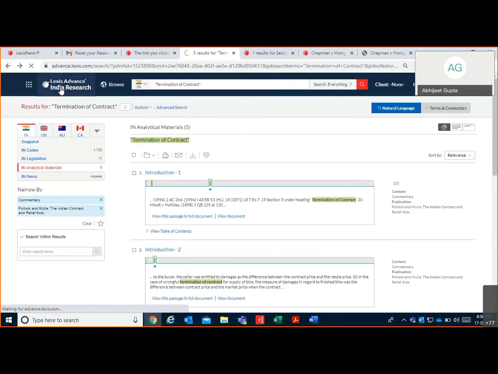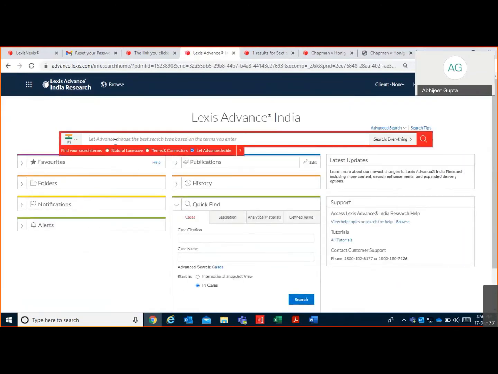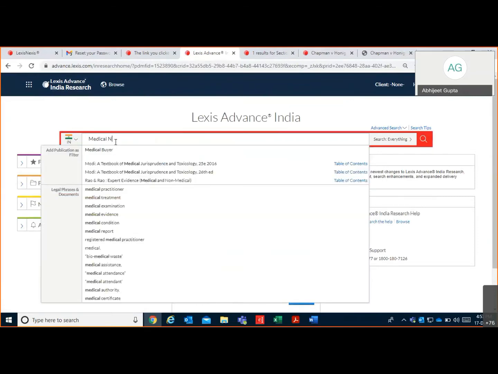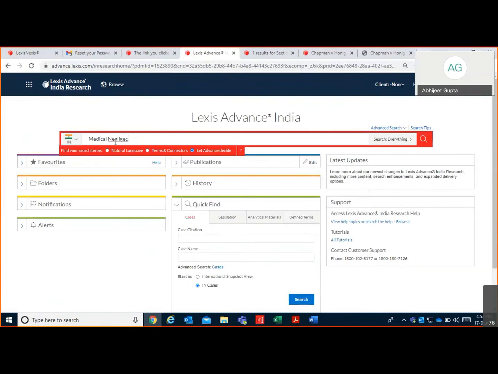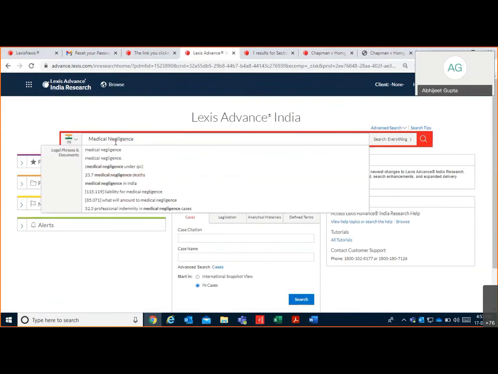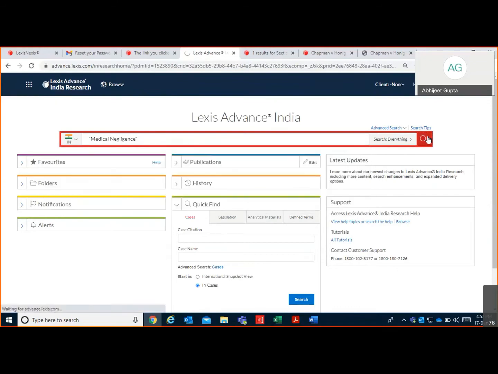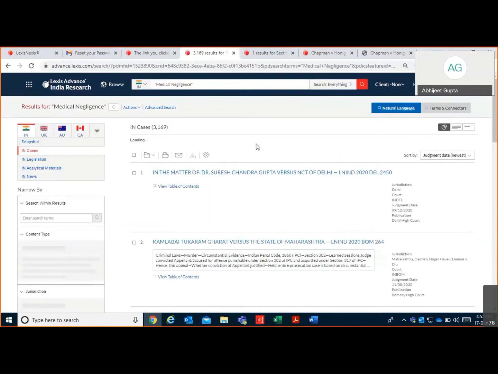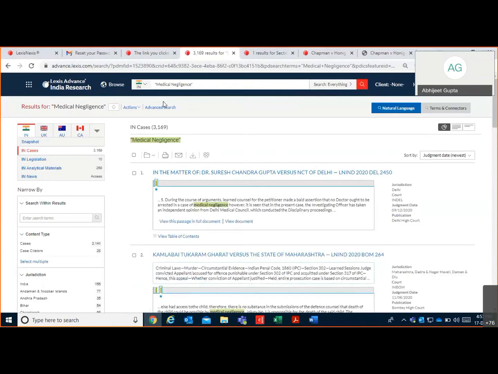Now I can show you the use of Boolean connectors. For example, if you want to search for medical negligence, put double quotes, perform search. When I do a search for medical negligence, the system shows 3,169 cases, 10 legislations, 269 analytical material.